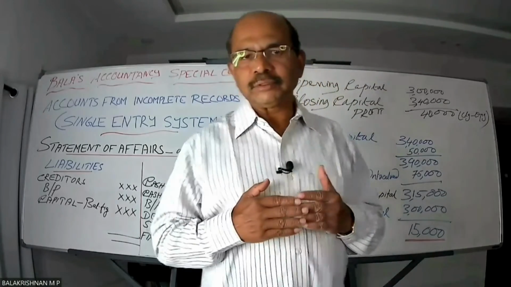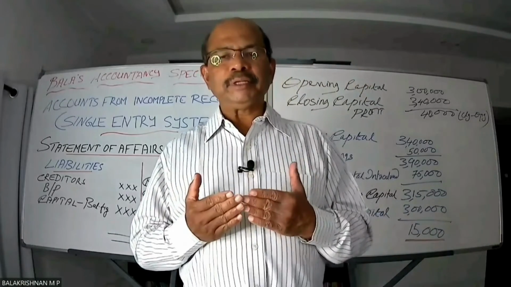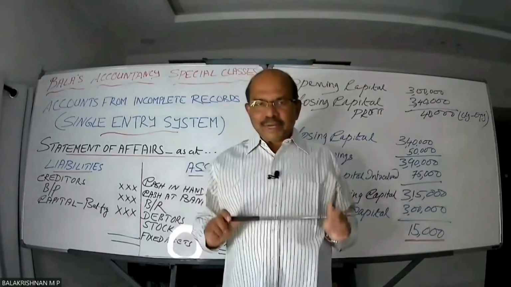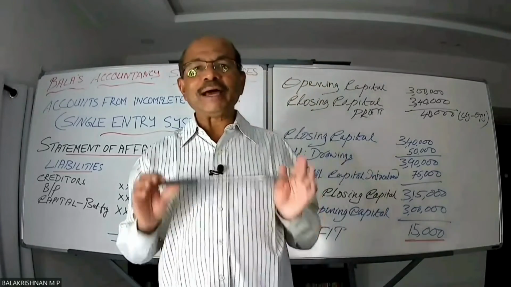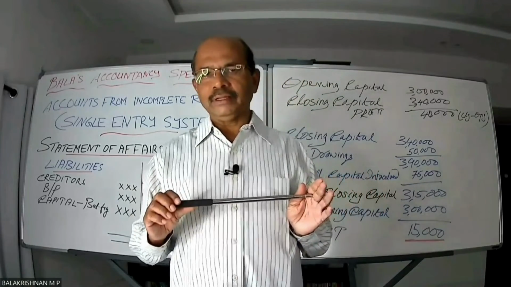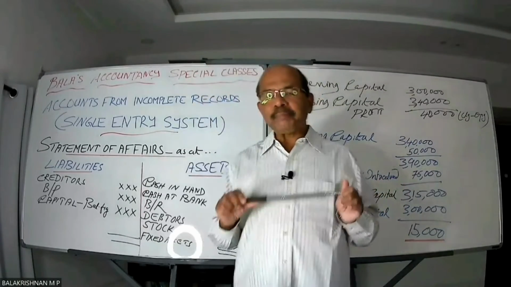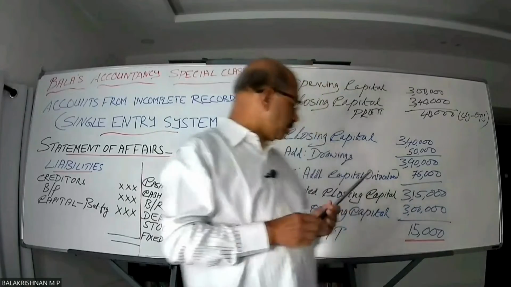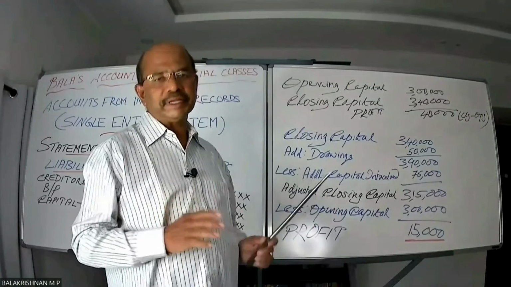Which are all those items? Depreciation, outstanding expenses, interest on capital, interest on loans, provision for doubtful debts, etc. Similarly, there are those adjustments which result in an increase in incomes and gains and must be added to arrive at the net profit. They have to be added, whereas previously we deducted. Examples of such items are prepaid expenses, interest on investments, etc. From this profit, certain items will be added and certain items will be deducted. That's what I mean to say.